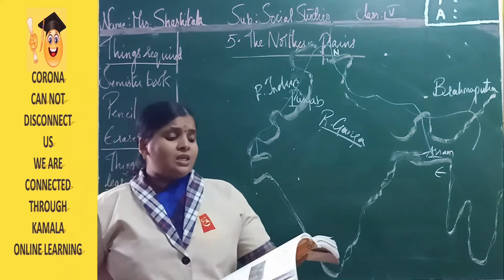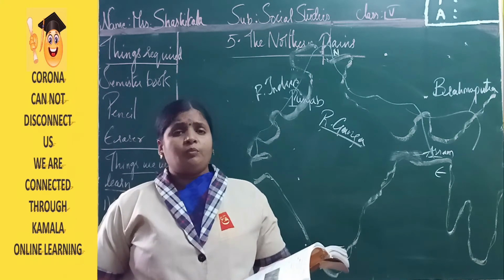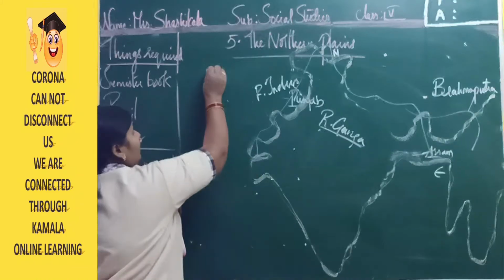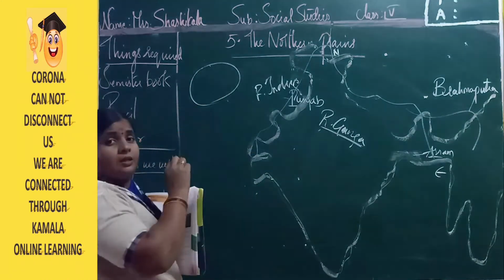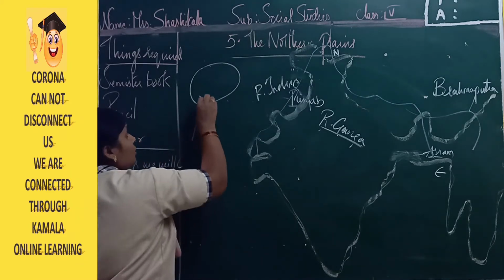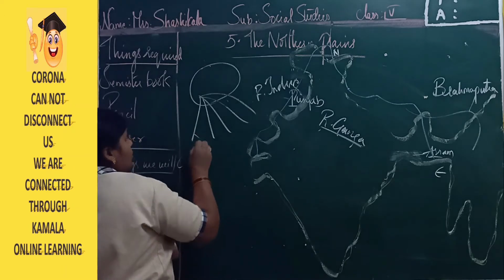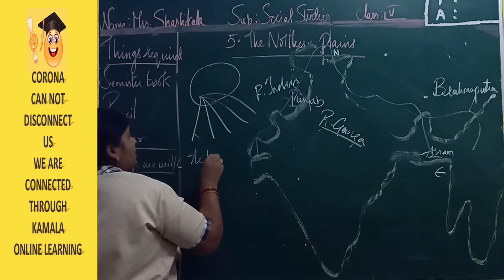The Indus basin is formed by the river Indus and its tributaries. What are the tributaries? Just now I told you. Here it is a large water body, that is a river, the Indus river. Again this river water is sent to different parts of the places. This we call a tributary.